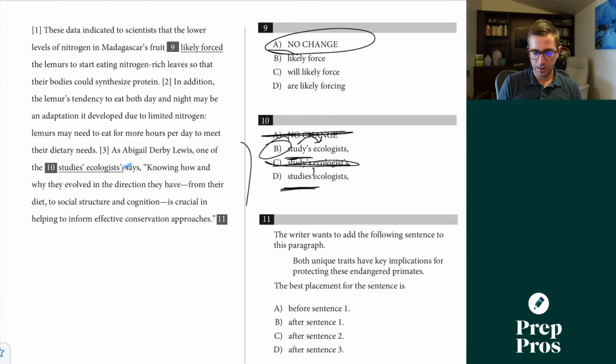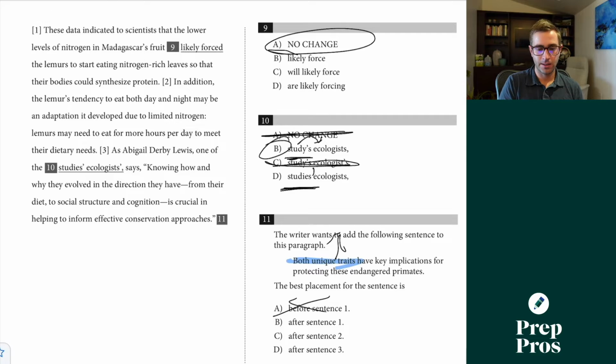Now, number 11 here, this is going to be one of those placement questions, so I really think of these like a jigsaw puzzle. Both unique traits, this is probably going to be the key to the question because whatever is coming before this is going to have to clarify what those unique traits are. Now, I can tell I'm not going to be placing it above because in the prior paragraph, we didn't see any unique traits at the bottom. And these data is talking back to the data we saw above. So we can get rid of that pretty easily.